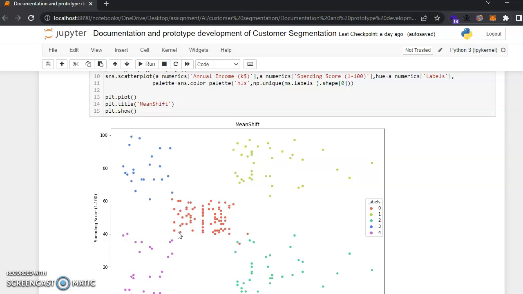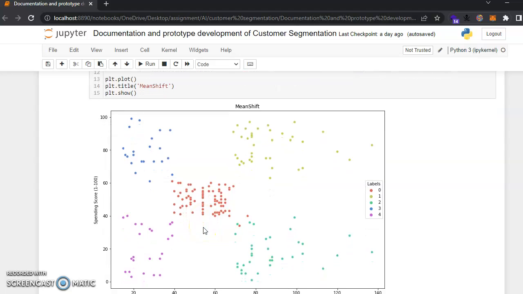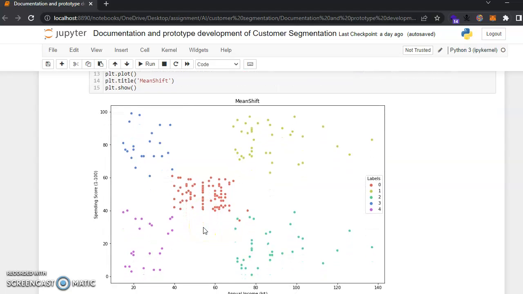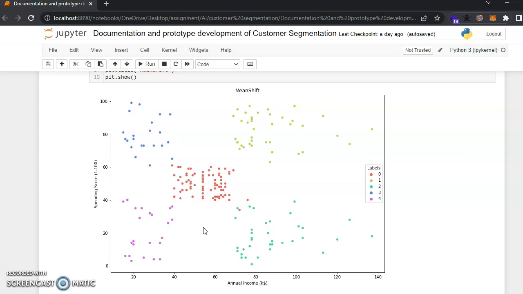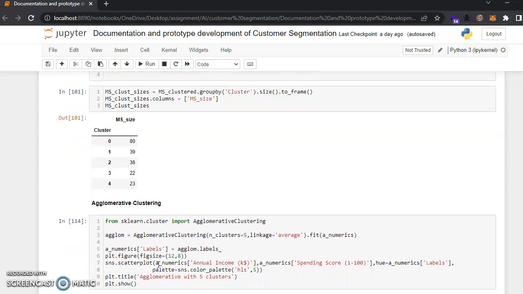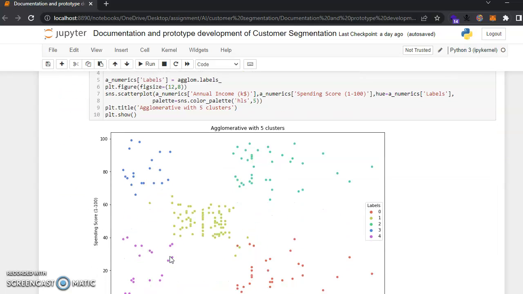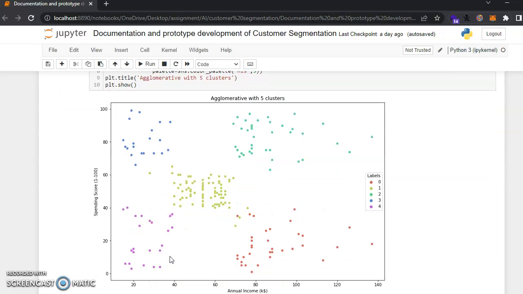It seems to be a little scattered on this side. As you can see, cluster 0 has an overlap, others are pretty okay. Agglomerative clustering, when it comes to agglomerative clustering, it almost gives the same result with 5 clusters, as in the mean shift, because we have done it for 5 clusters.